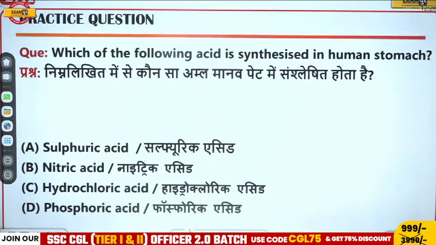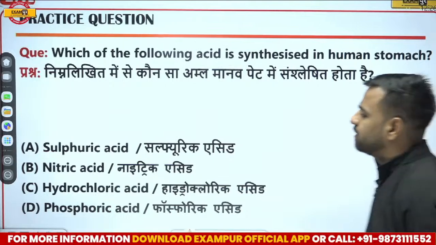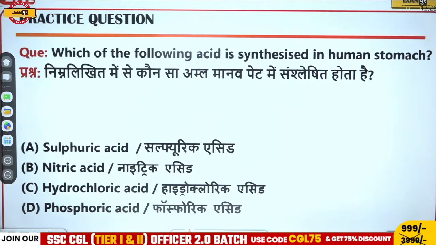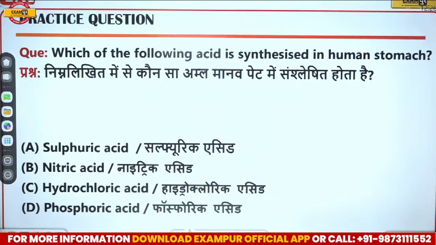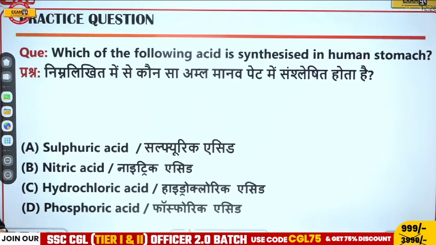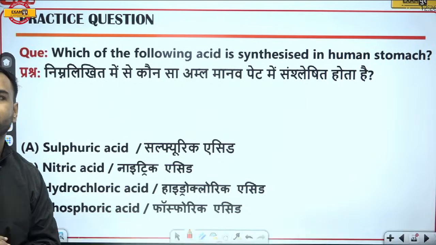So yes, what is the next question? Which of the following acid is synthesized in human stomach? Very basic question. If I'll talk about this acid which is synthesized in the human stomach, what is the correct answer over here? Answer please. Will it be sulfuric acid, nitric acid, hydrochloric acid or phosphoric acid?